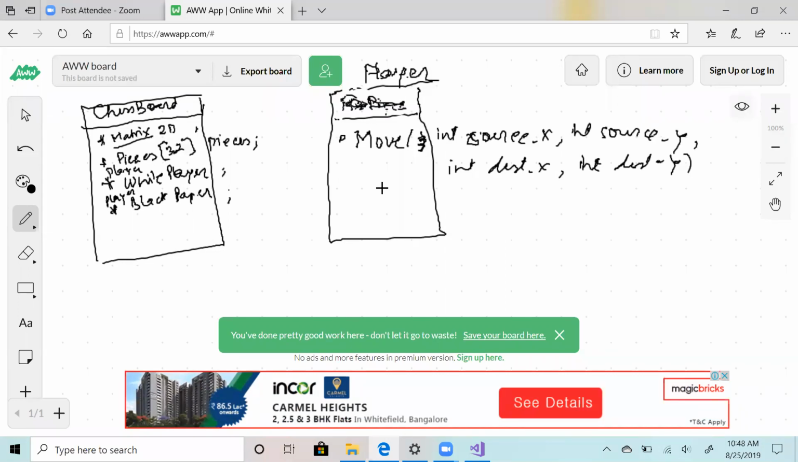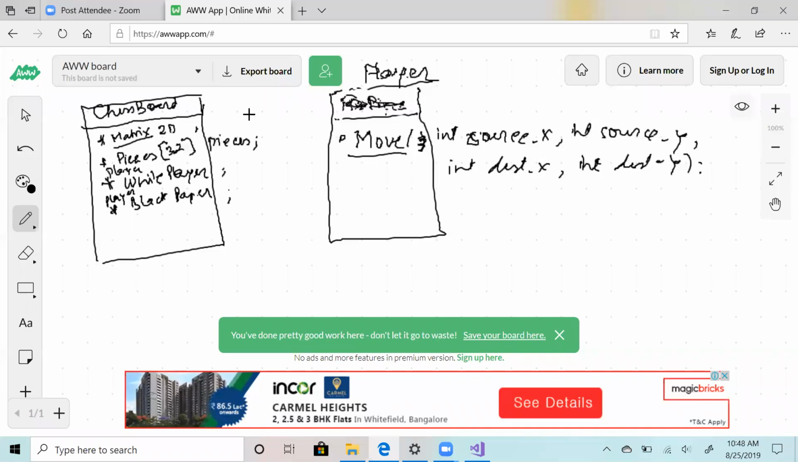And the destination x comma y, can that piece move to that destination? This is what you will try to do. So your move function will have this. Let's say you are calling player.move. Right now you have a player and you want to do player dot move. You have passed your coordinates. Now what you need is, at the x comma y coordinate, which piece is there? You need this information. So how will you get this information?